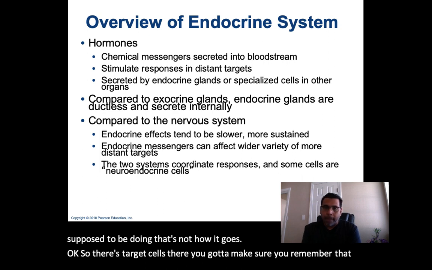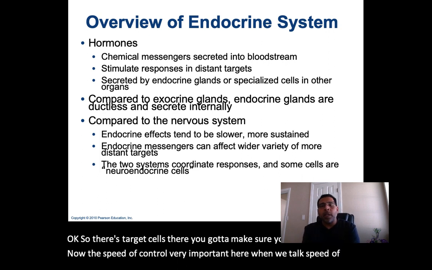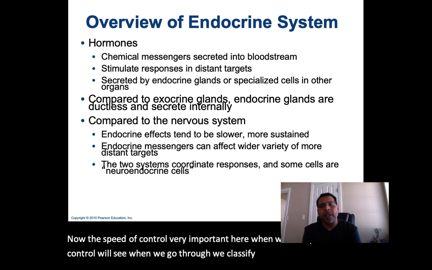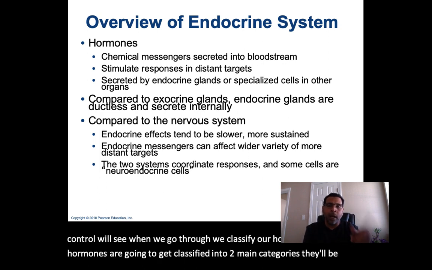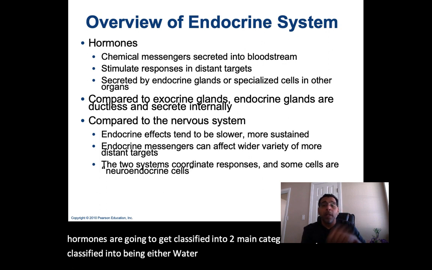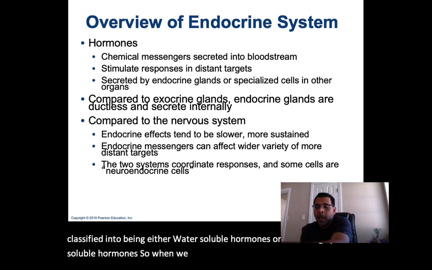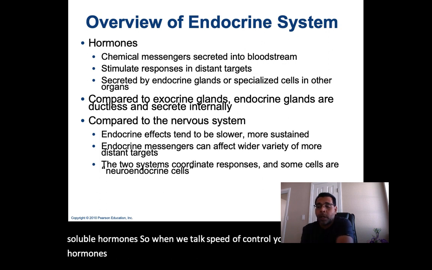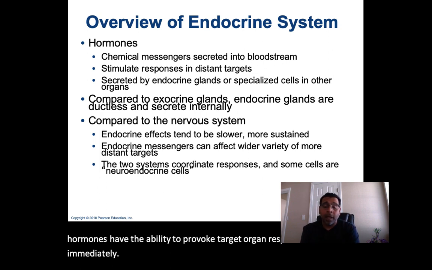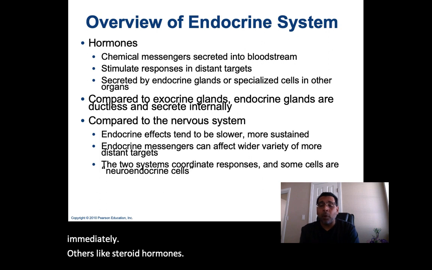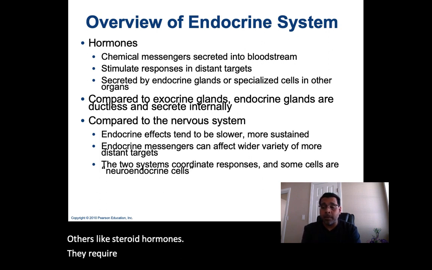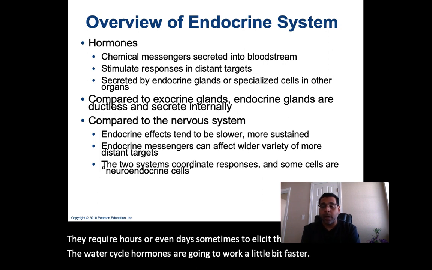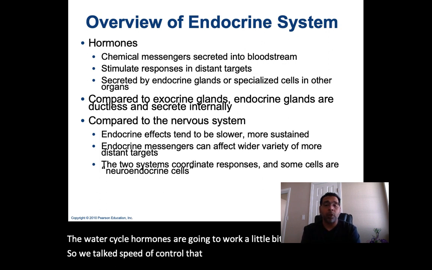Now, the speed of control, very important here. When we talk speed of control, we'll see when we go through, we classify our hormones into two main categories. They'll be classified into being either water-soluble hormones or lipid-soluble hormones. So when we talk speed of control, you'll see some hormones have the ability to provoke target organ responses almost immediately. Others, like steroid hormones, require hours or even days sometimes to elicit their effects. The water-soluble hormones are going to work a little bit faster. So speed of control will all depend on which hormone we're talking about.